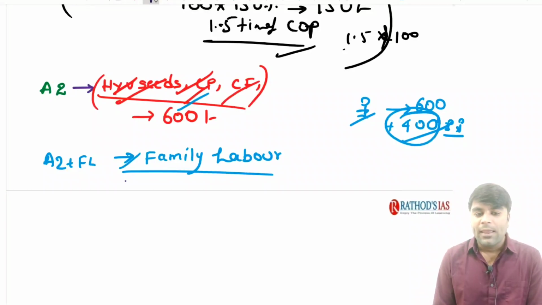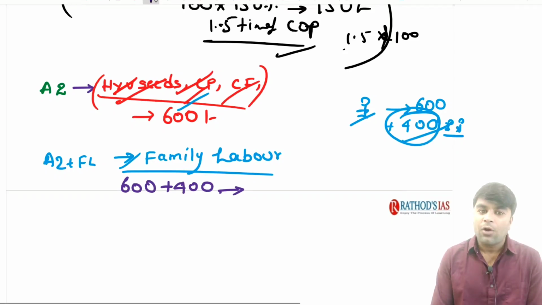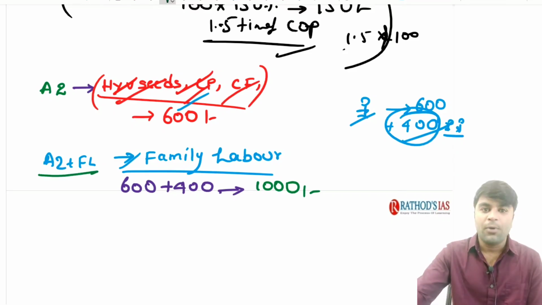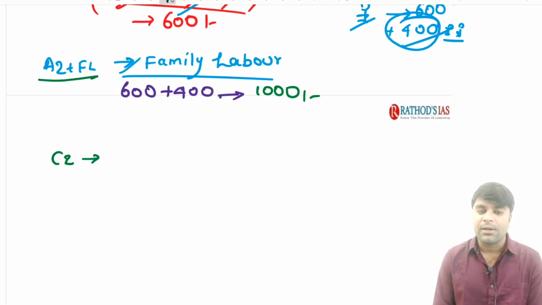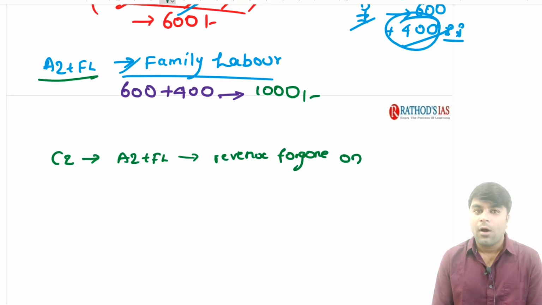Now A2 is already 600 rupees. The family labor is 400 rupees. If we add that, it should also be part of the cost of production. So totally it makes 1000 rupees. We call it the A2 plus FL component of the cost of production. Next we have the C2 component. It is nothing but A2 plus FL and revenue foregone on capital assets.